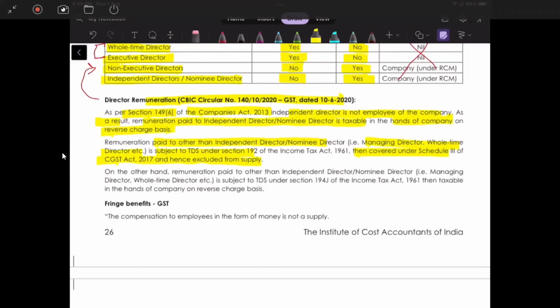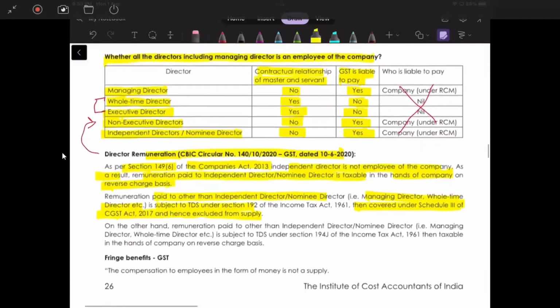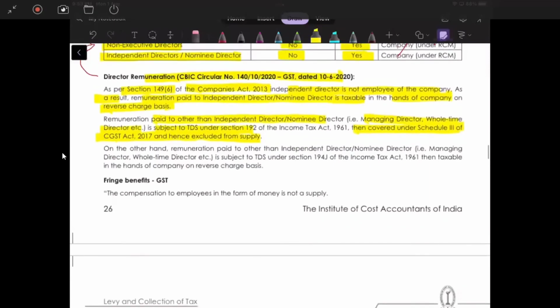So here it seems they are saying that if TDS is under section 192, that means salary is paid, so he is an employee, but it is excluded because of Schedule 3 of CGST Act 2017. So I think Himanshu was right. Managing director is an employee, but why specifically his salary is out of here? No idea. We'll check it out and confirm with you guys. What do you mean by Schedule 3 of CGST Act?